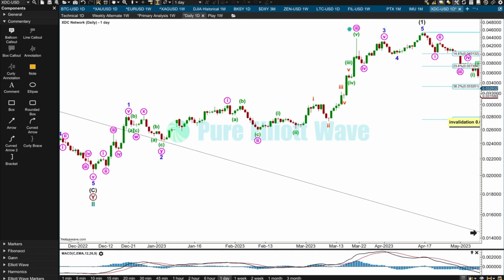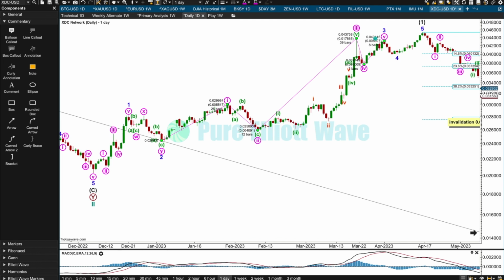Within minor 3, minute wave 3 ended with a blow off top. Here's a really strong shooting star candlestick, and this is vertical upward movement. Minute wave 5, I have slightly truncated. This is an acceptable context to label a truncation. I don't like labeling truncations, and I'll always try and find a way to label a movement that avoids a truncation. But if the best fit has a small truncation and has the correct context, then I think it's acceptable.